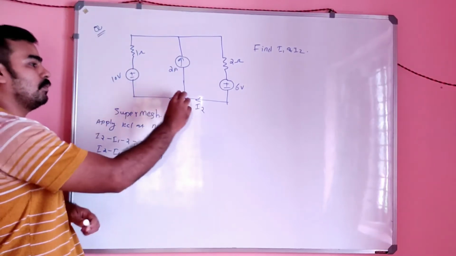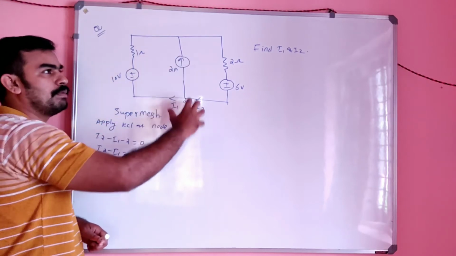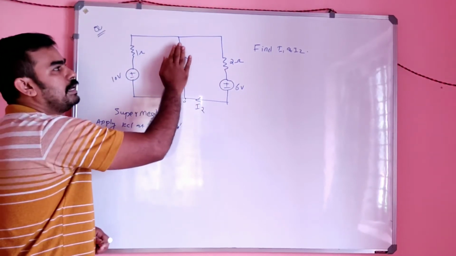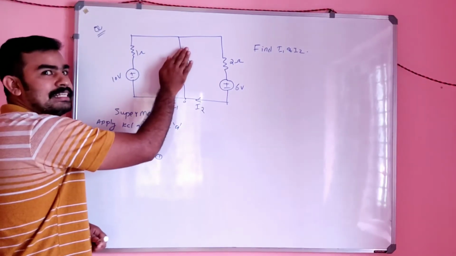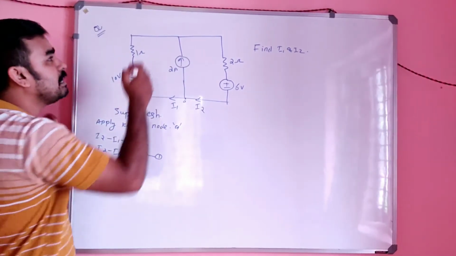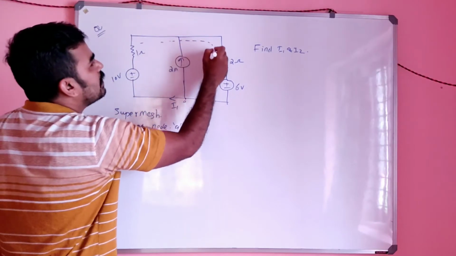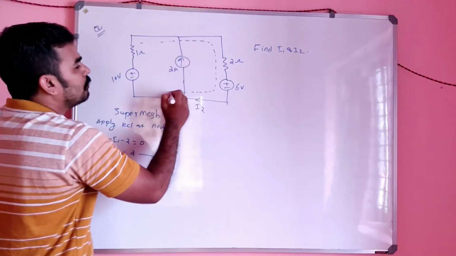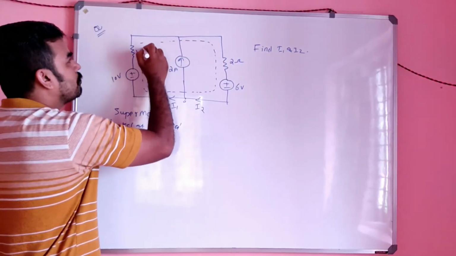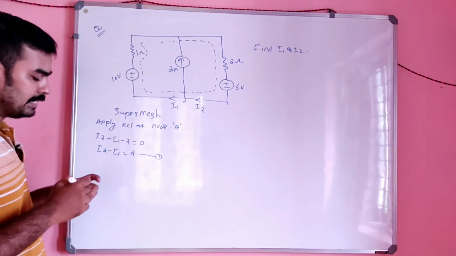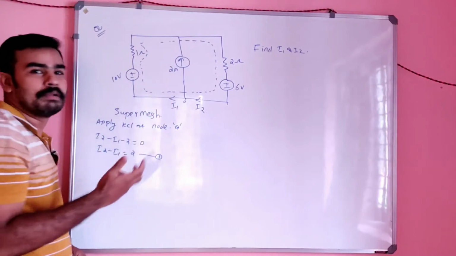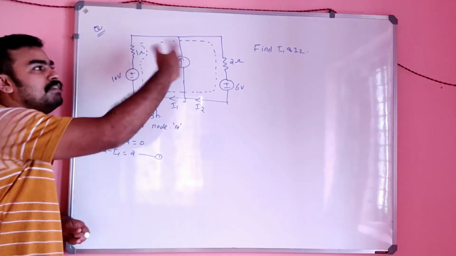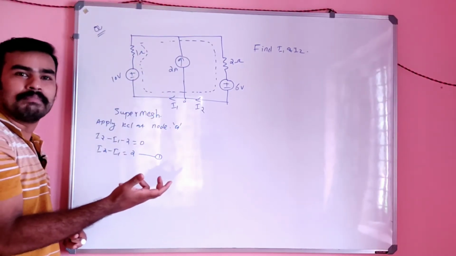Now, if you have written this equation for the super current, then you can simply cover it. You can simply avoid that section and consider the remaining as one very big mesh called the super mesh, and you can write the KVL equation for the super mesh.